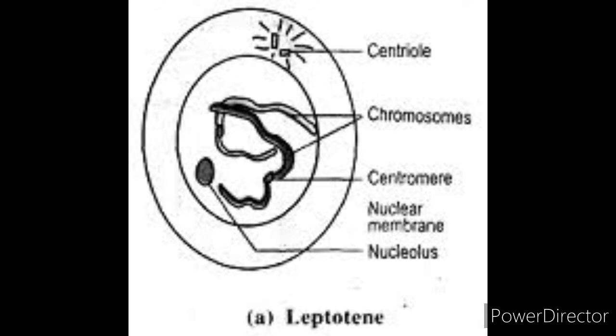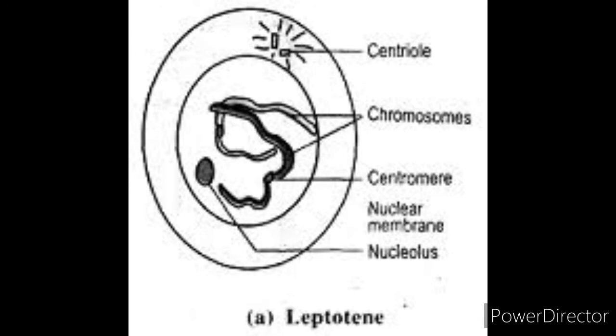The first phase of prophase first is called leptotene or leptonema. Leptos means thin and nema means thread. So in this phase, the chromosomes are thread-like structures. During this phase, the chromatin network condenses and resolves into long and thin thread-like chromosomes. Each chromosome consists of two chromatids but appears as a single thread.